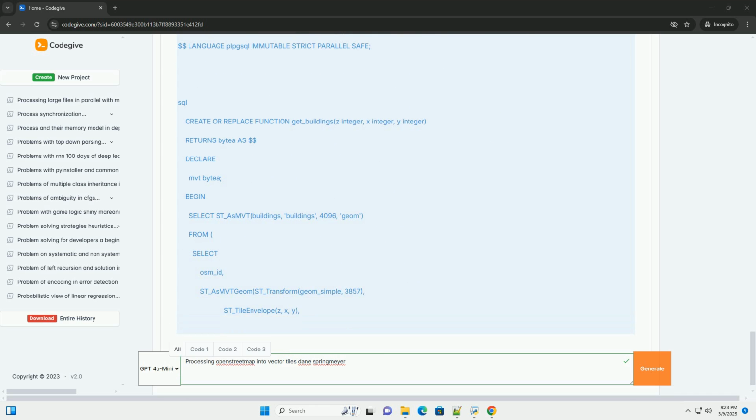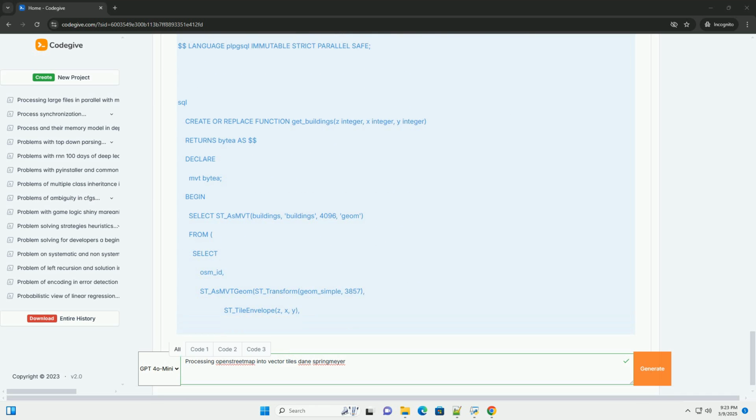BBBike extracts: create custom extracts of any area from https://extract.bbbike.org. Good for custom areas. For this tutorial, let's assume you've downloaded a Geofabrik extract, such as germany-latest.osm.pbf. This is a protocol buffer binary format, PBF, file, which is a compressed and efficient format for OSM data.